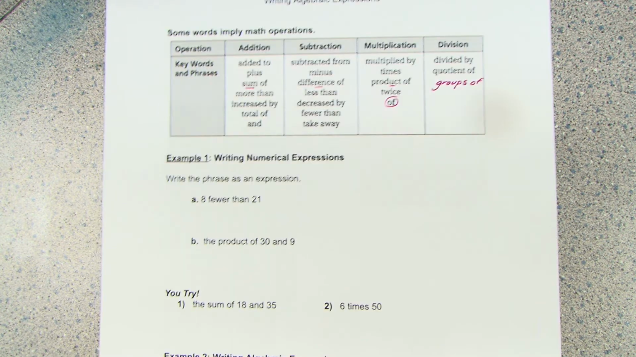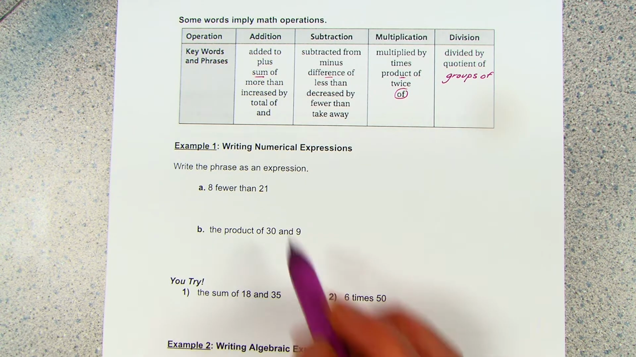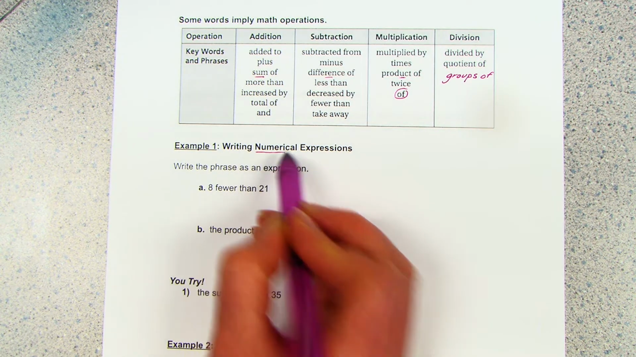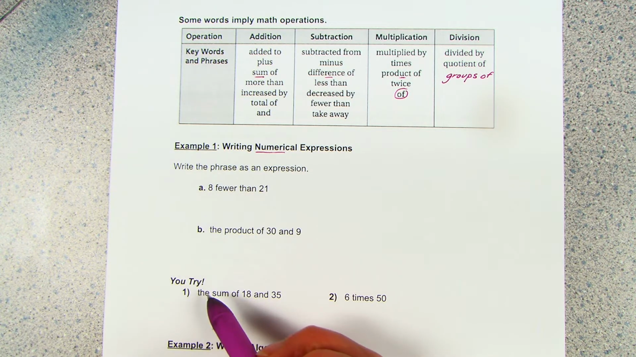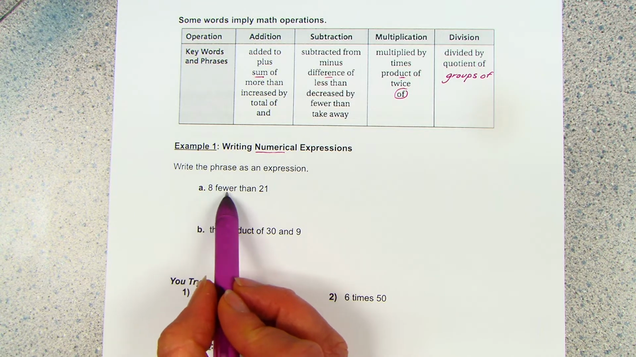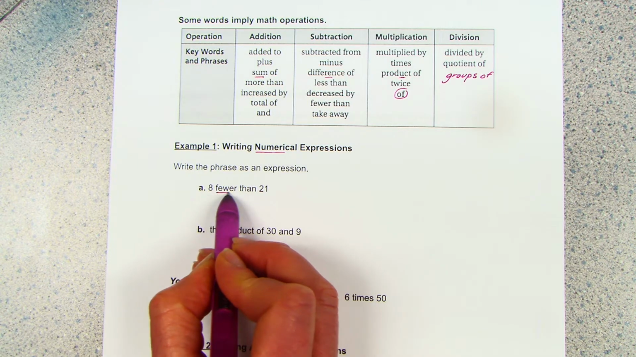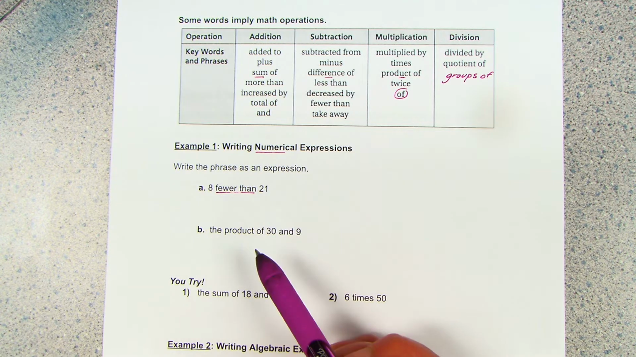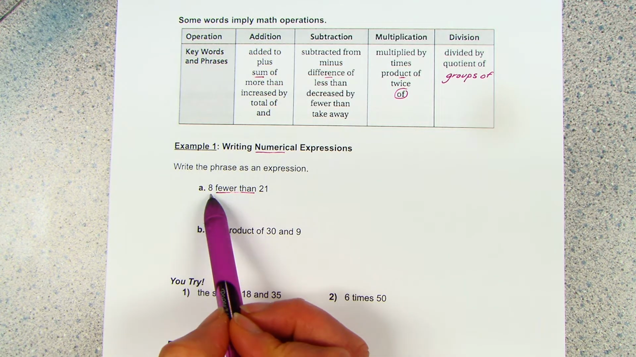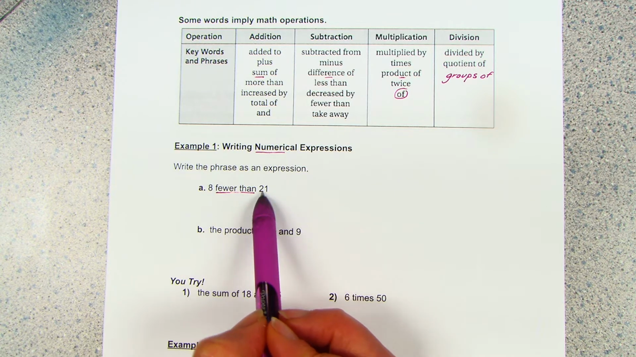Right? So it starts by just having you write expressions using numbers, numerical expressions. So we're going to write the phrase as an expression. You do not have to find the answer. You're just writing the expression. 8 fewer than 21. Okay, well, I know that the words fewer than mean that I'm going to subtract, but this one's a little tricky. If I have 8 fewer than 21, then I have to start with 21